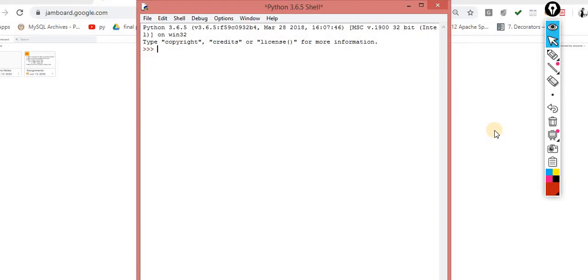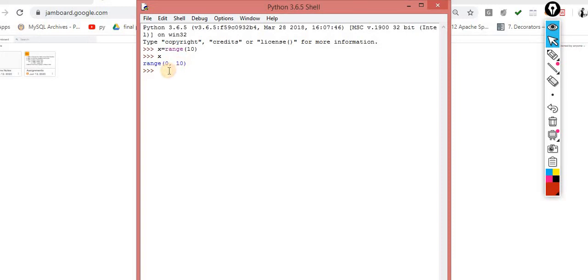Okay, let me show you this. First, x is equal to range of, let's suppose, 10. So I am printing this x. Now you understand it. These are the iterable items 0 to 10, and I already told you this is up to 9.